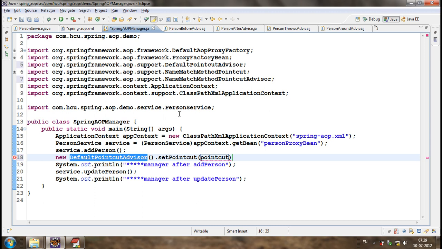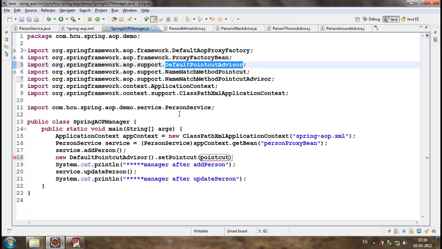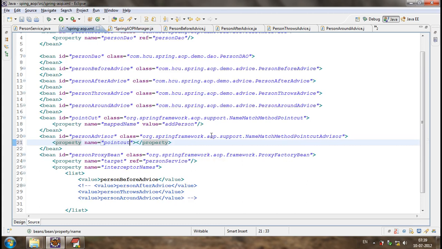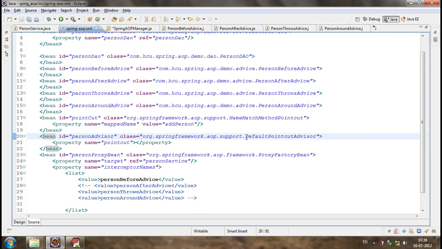First, let me use this default point cut advisor. We will use that. First, we'll define the point cut.